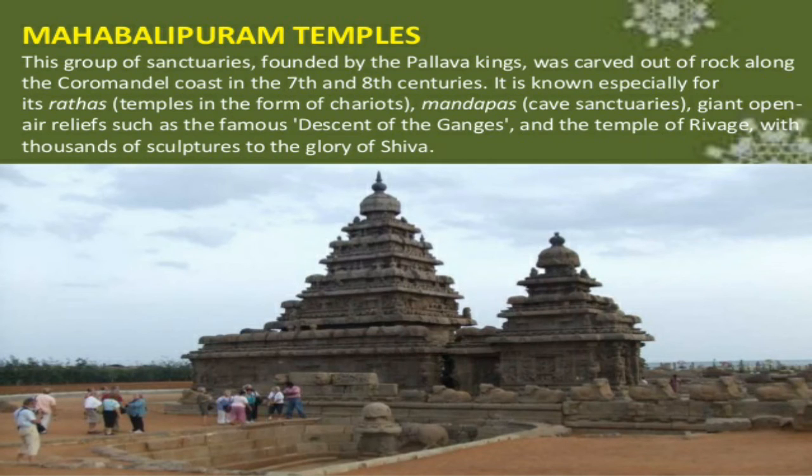It is carved out of rock along the Coromandel coast in the 7th and 8th centuries. So it is a very beautiful sculpture and also architecture of Indian culture and represents an ancient time of India and the glory of Shiva.